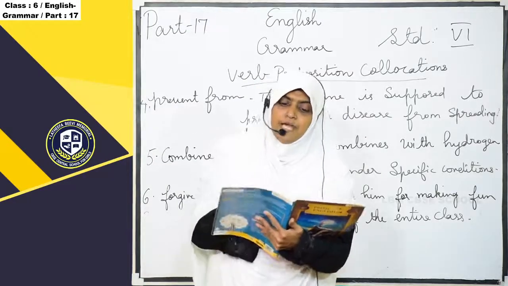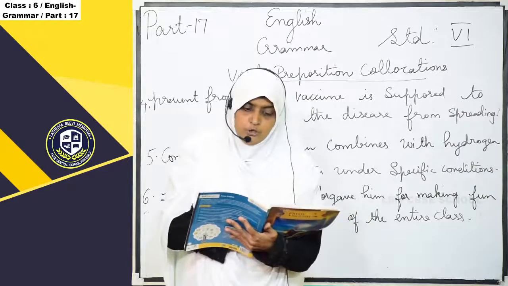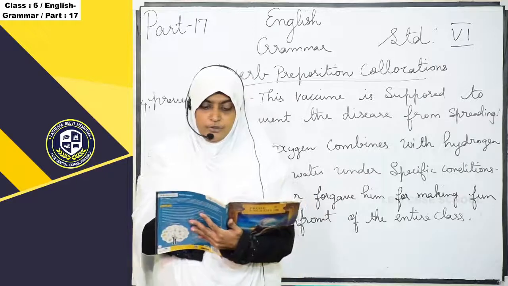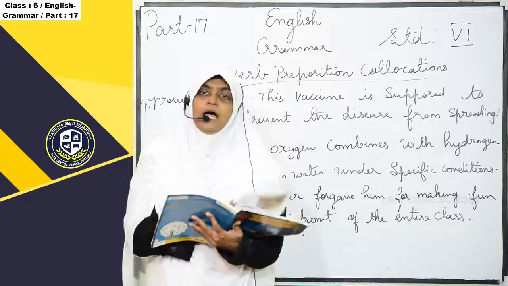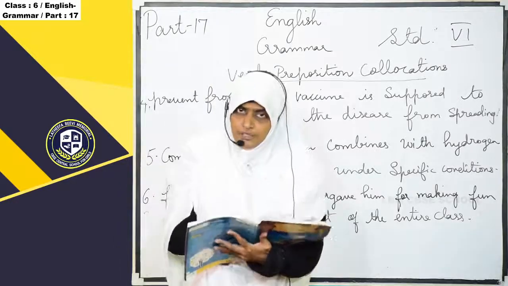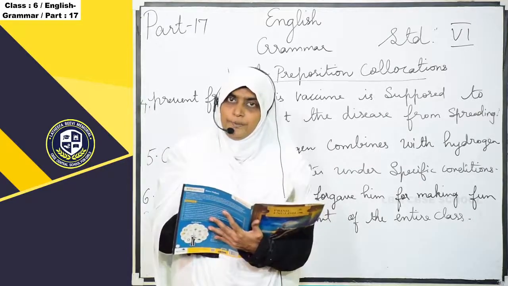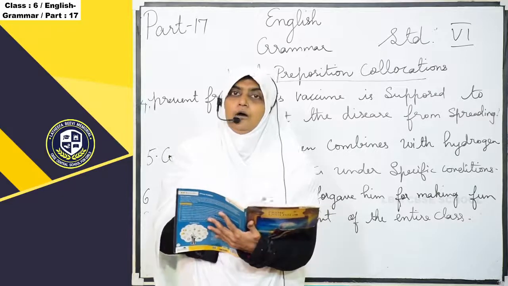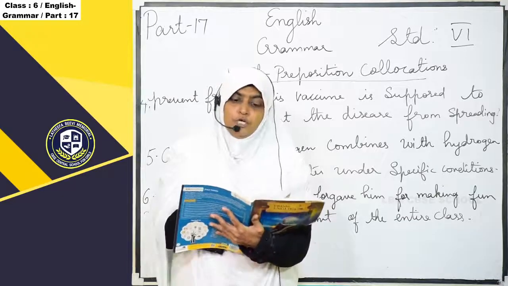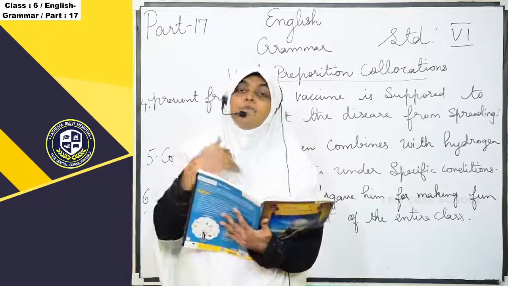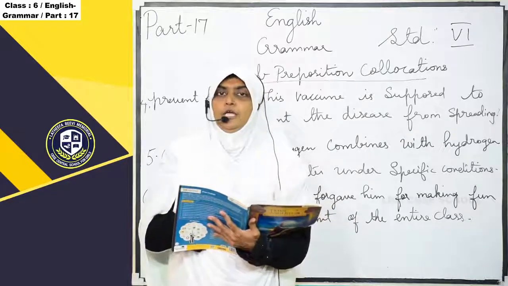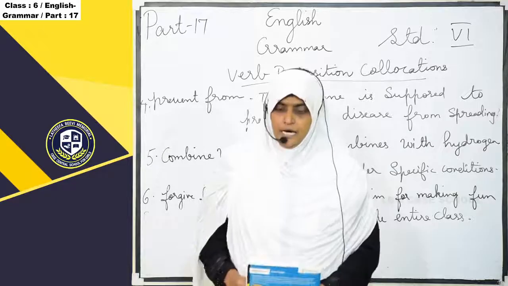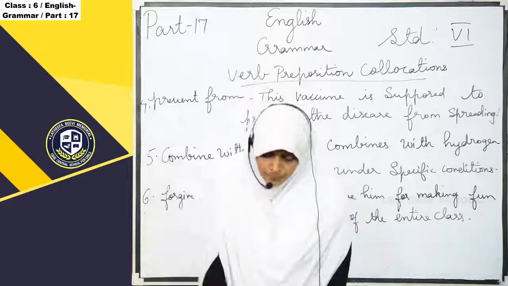So here we have seen some examples of verb preposition collocations. Okay, so I hope you all understand this chapter, this topic, very well. After seeing the video, you have to see the examples and read them out. Okay, if you have any doubt in this chapter you can ask me. Okay, I hope you all understand this.